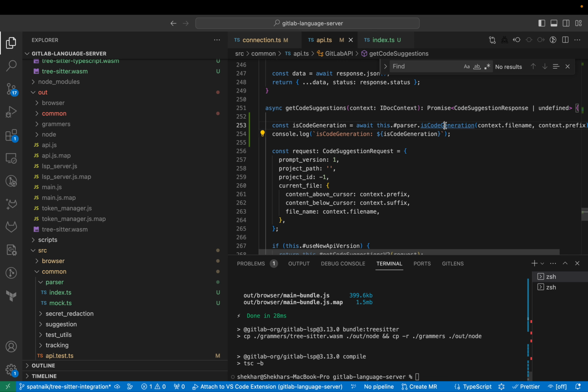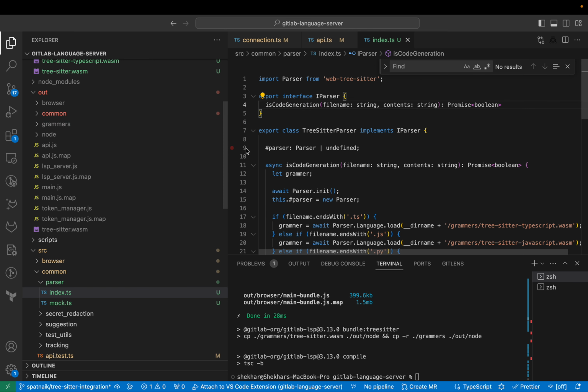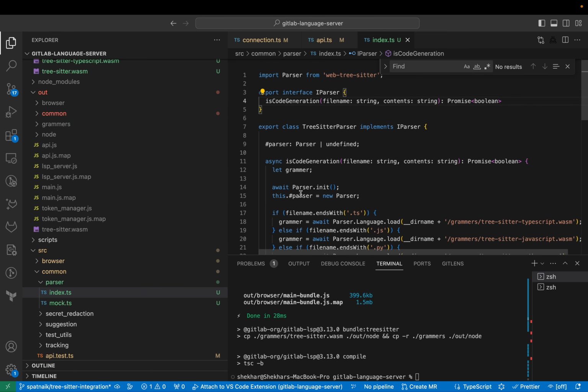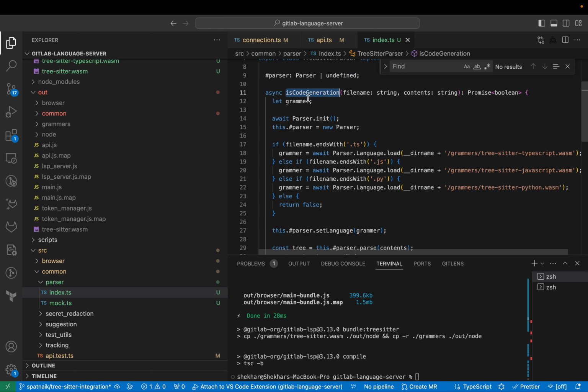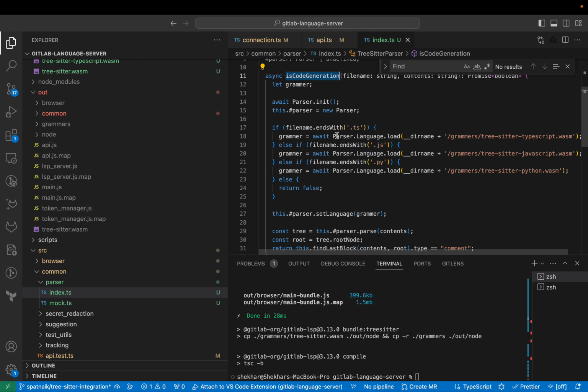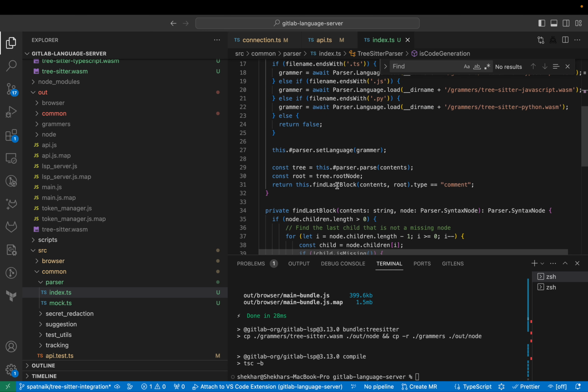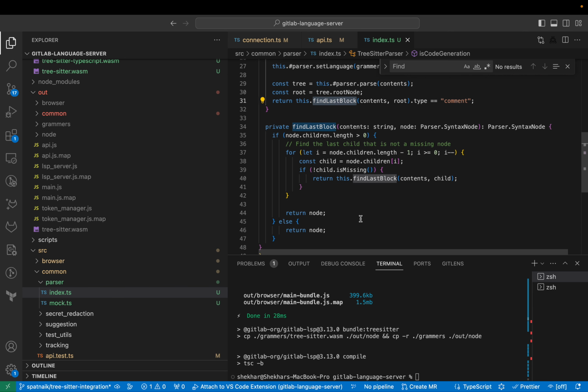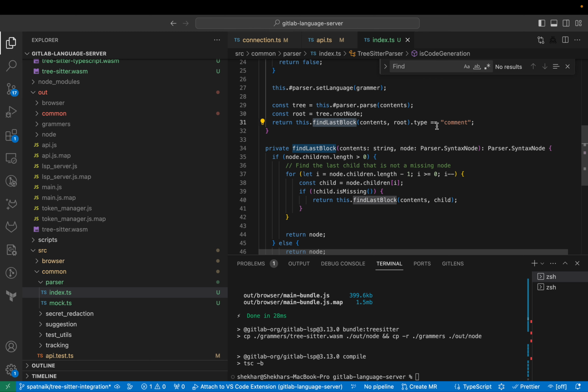So I've got this parser that I've written now, and this parser currently just has a single method called isCodeGeneration. And what we're doing here is detecting the language, and then based on the language, we're finding the last block, right? And we're checking what the type of the last block is. So if it's a comment, that means we're going to start doing generation instead of just completion. And this works pretty well.